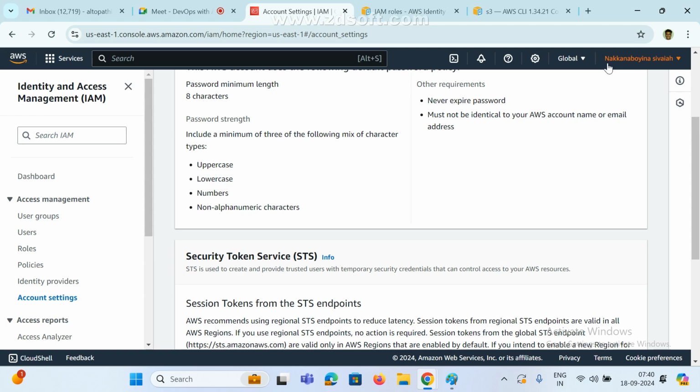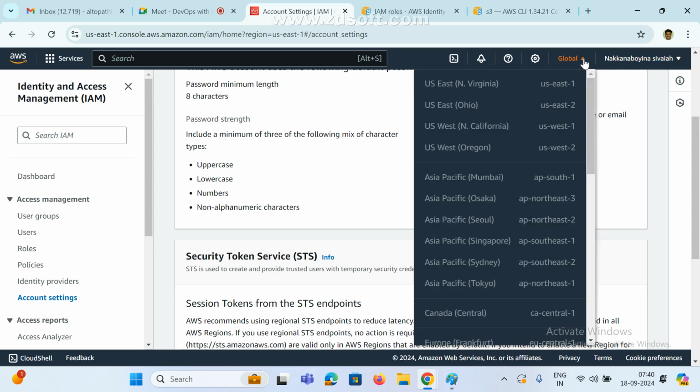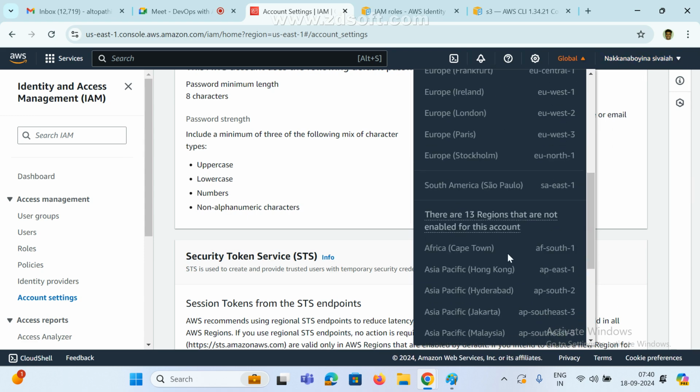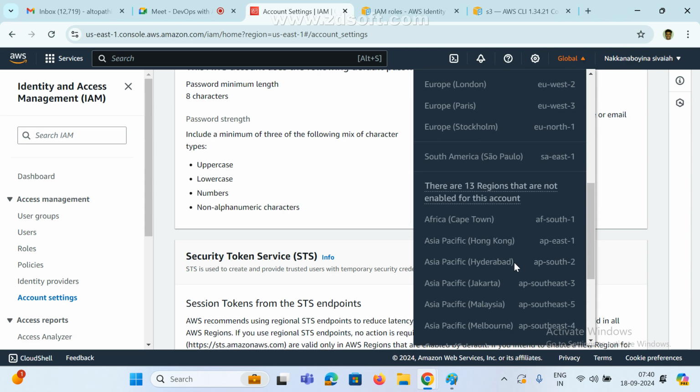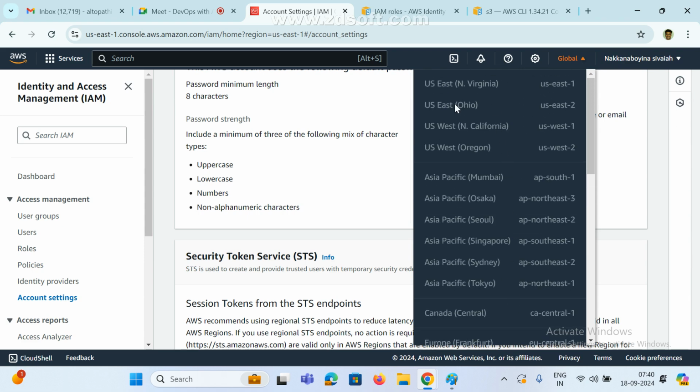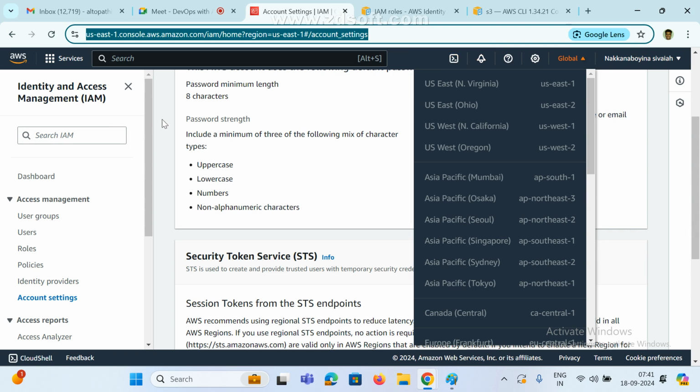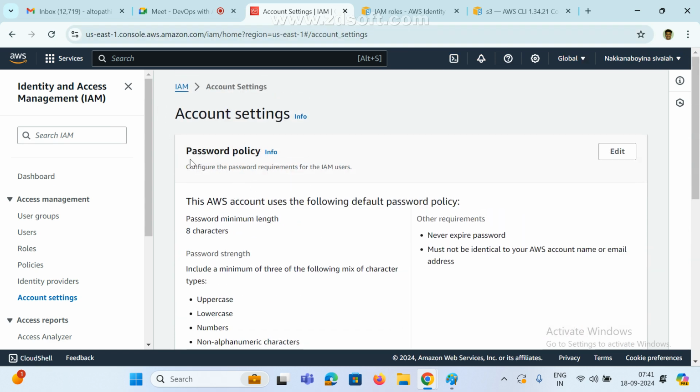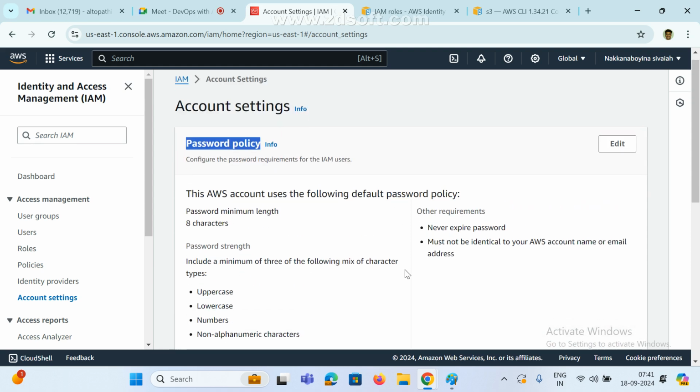Right now, which region am I in? Global, right? Okay. See here, all are disabled. For this reason, it won't work. Now, if you go to EC2, here is one more option. Mostly we are working with the password policy. This is only a one-time setup. Every day we are not going to change anything.